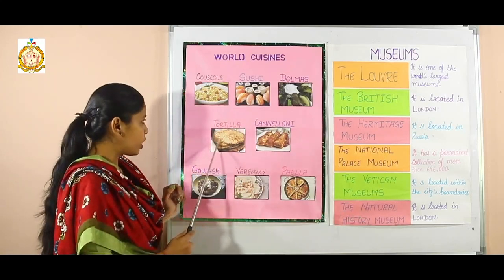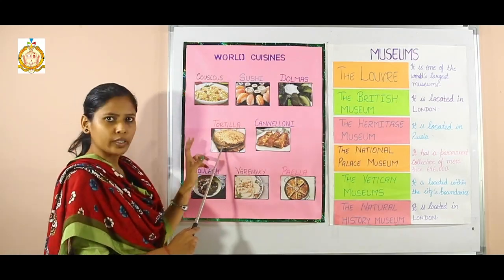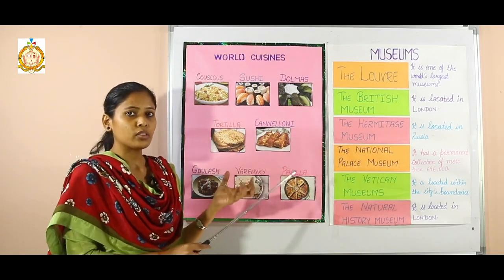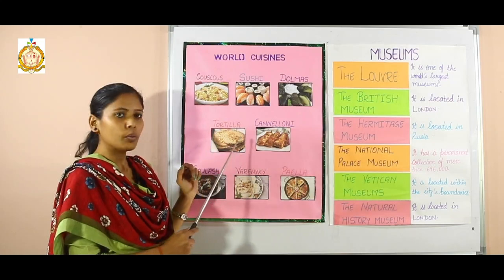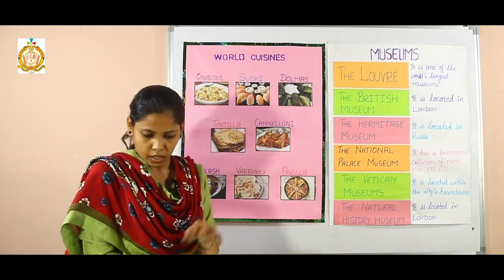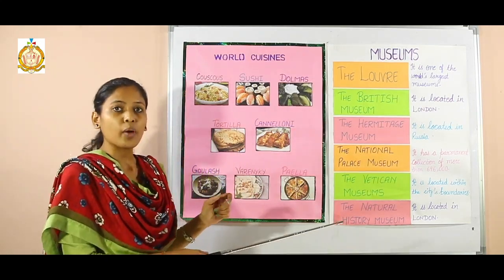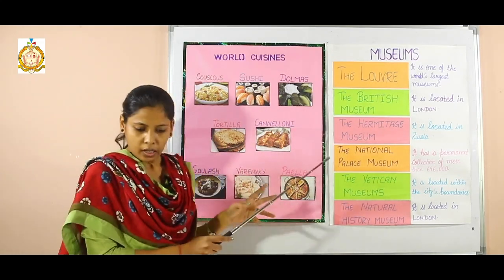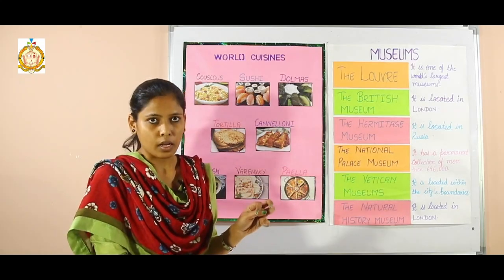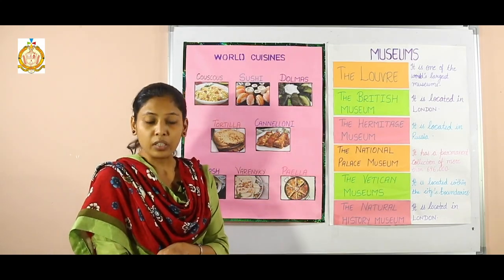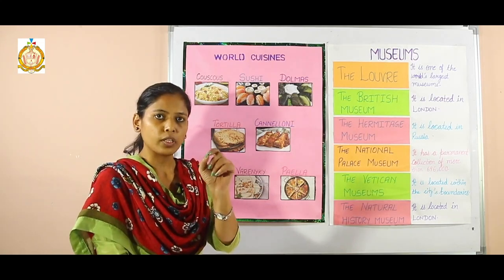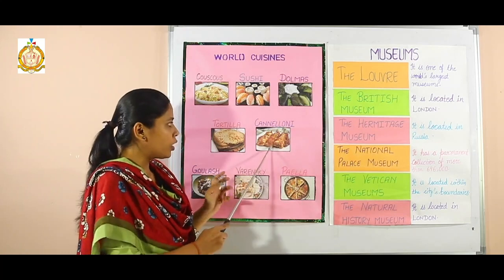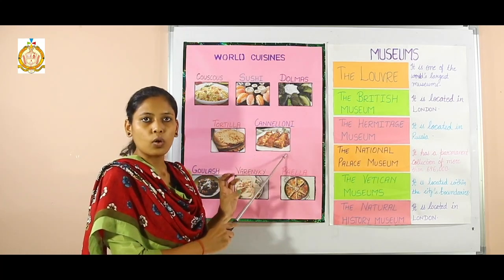Next one is tortilla. This is the dish of Mexico, and these are pancakes made of maize, like you can say chapati type. It is served with a spicy filling. Next one is cannelloni. Cannelloni is rolls of pasta filled with minced meat. Minced means very small pieces of meat or vegetable mixture, and it is usually cooked in cheese sauce.